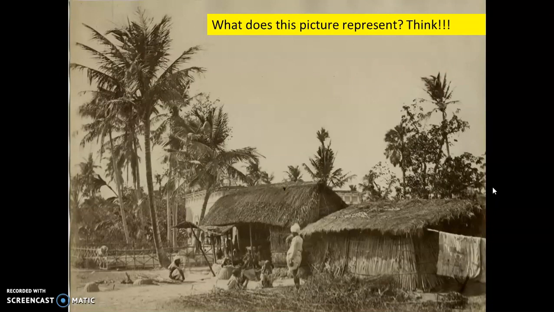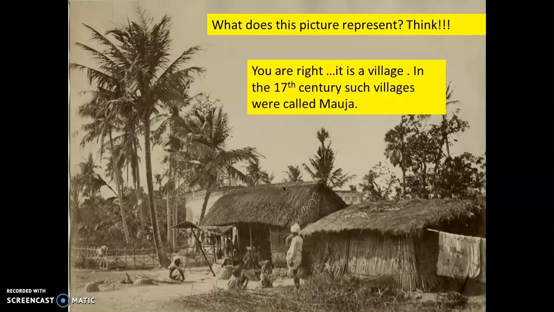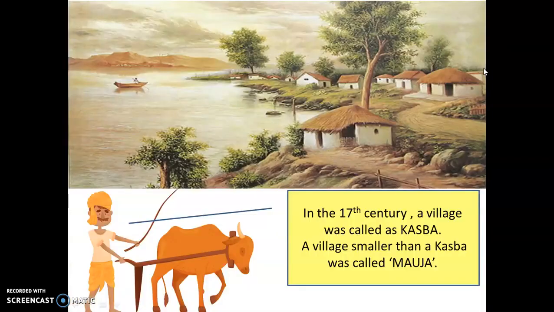Children, look at this picture carefully. What does it represent? Well, you are absolutely right. This is an Indian village. So even Maharashtra was full of such villages in the 17th century Common Era. Such villages were called Mauja. Remember the word? Villages were called Mauja. A village which was small was called a Mauja, but a slightly bigger village was called a Kasbah.